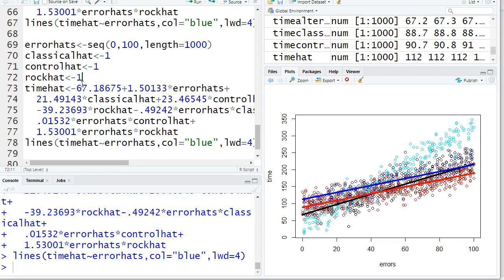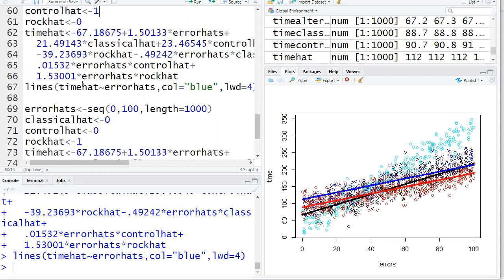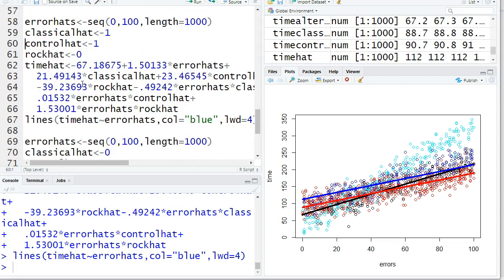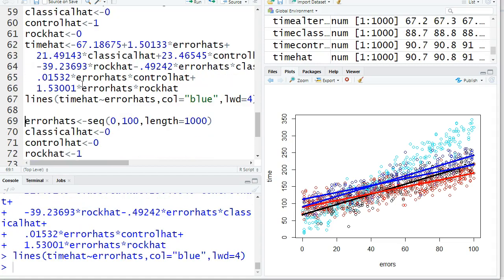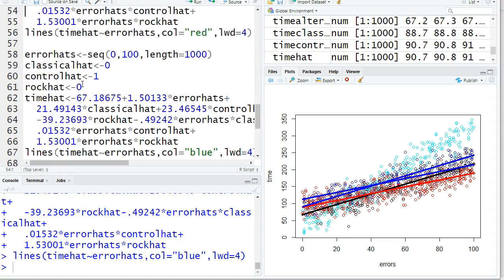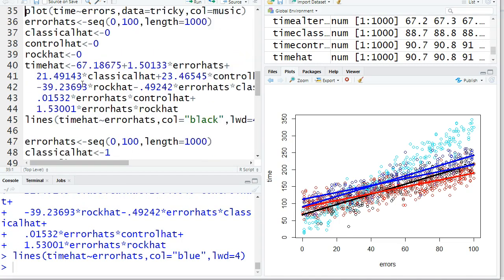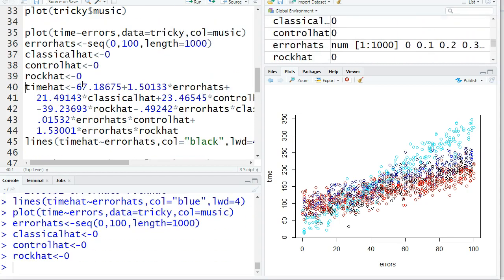I want to do rock, not control. So I'm gonna turn this. Did I have? Oh no! Look right here. I just made a mistake. I said it was classical and the control group at the same time. That's not okay. I need to turn that off. That will give me a different blue line. Oh no! Should I back up the video? No. Let's just come all the way up here and start over.